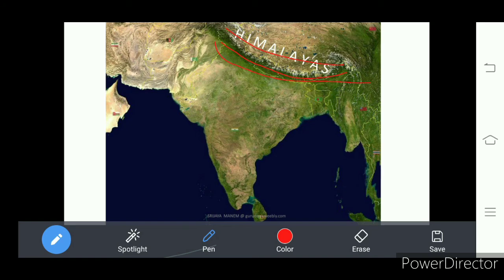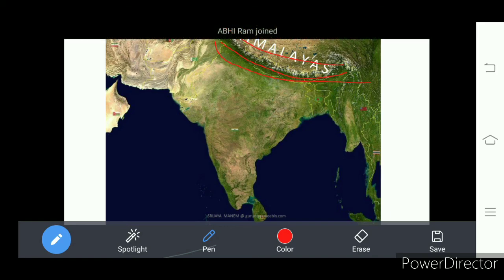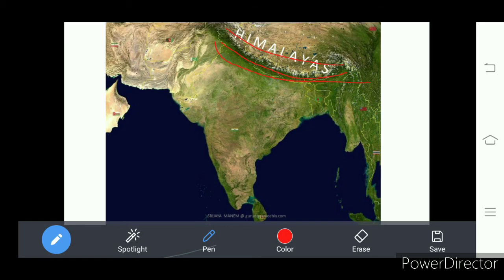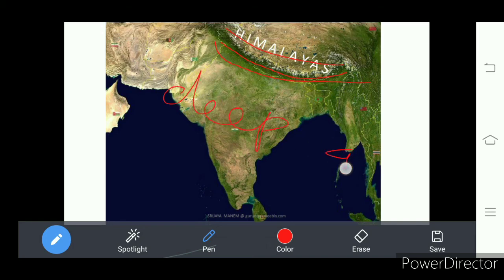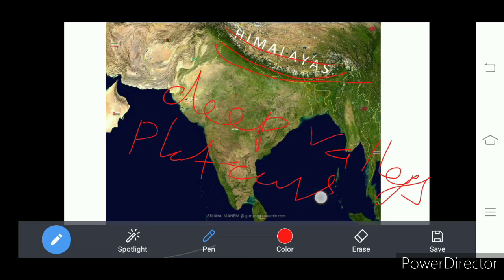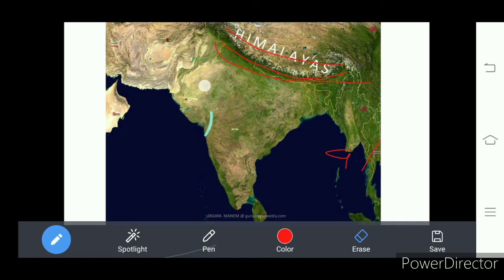So there are three parallel ranges in the Himalayan mountains, and these three parallel ranges are separated by deep valleys, and some plateaus also we find in between these ranges.